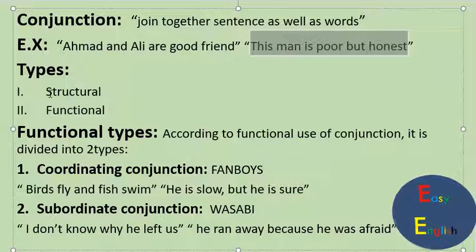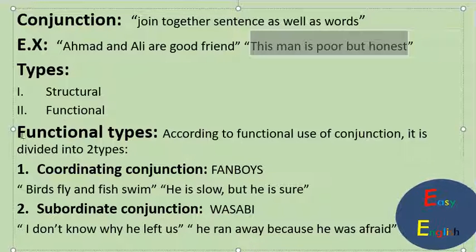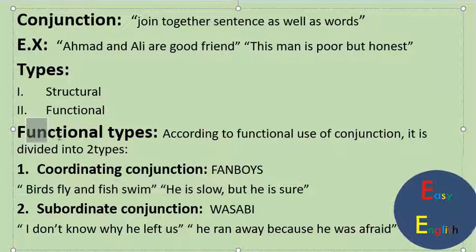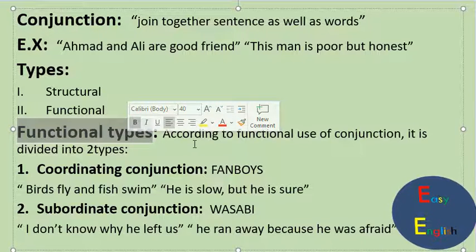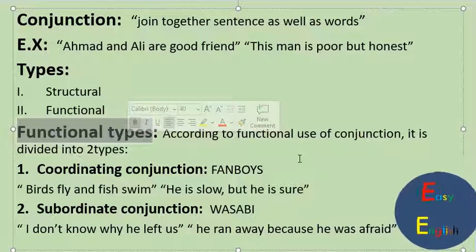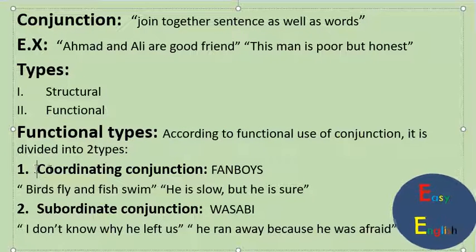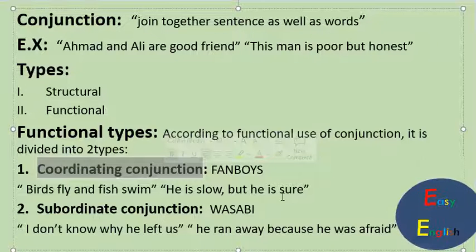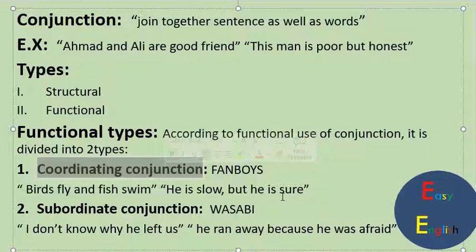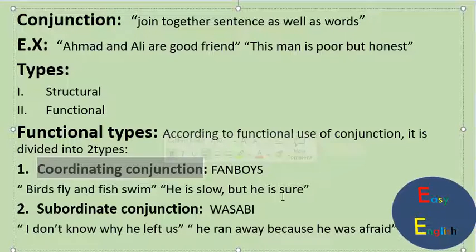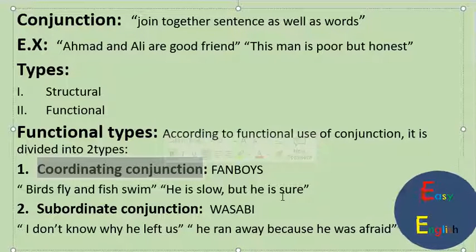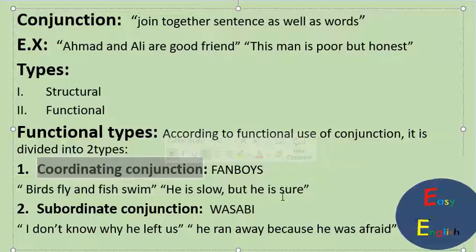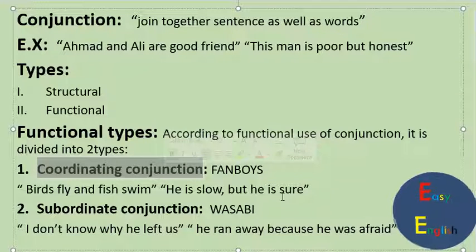There are different types of the conjunction: structural type and functional type. Firstly, we will describe what is meant by functional type. According to the use of the functional, conjunction can be divided into two types. First type is coordinating conjunction. What is meant by coordinating conjunction? Two complete sentences join with each other by this conjunction, in which two sentences which can convey their meanings by themselves are joined by the coordinating conjunction.